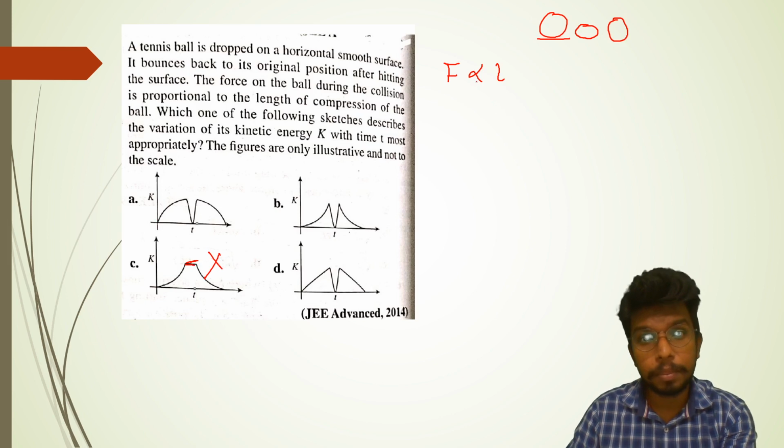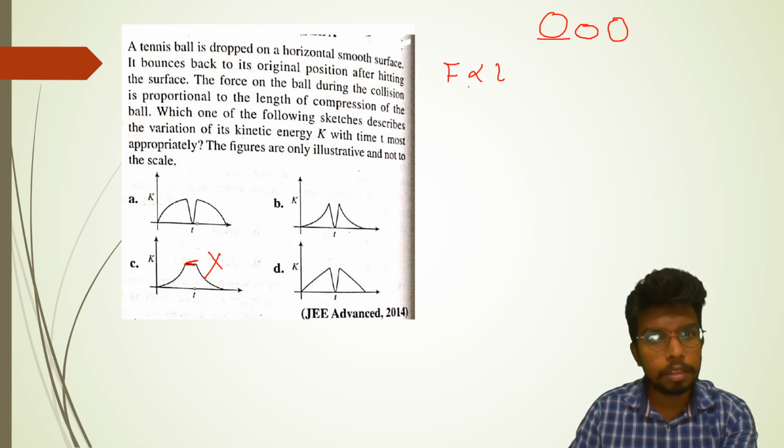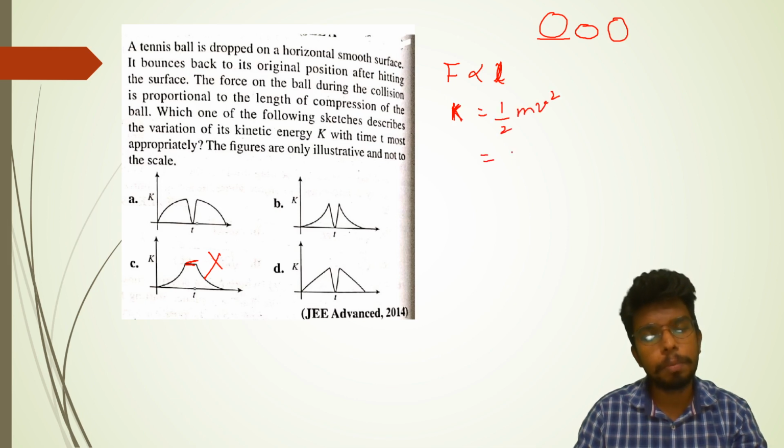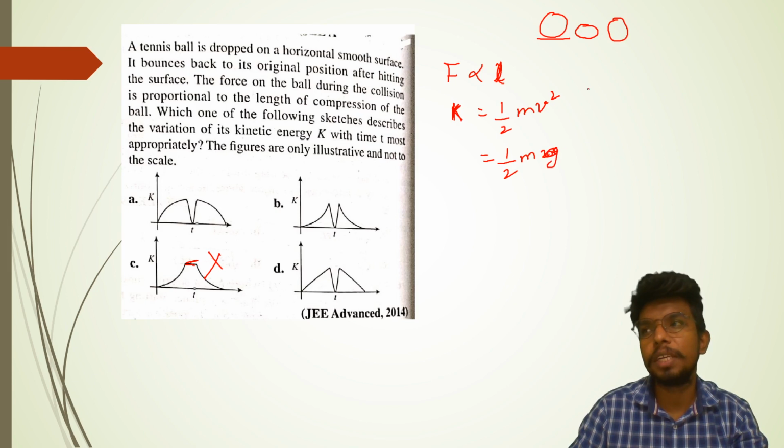Kinetic energy versus time. The force on the ball during the collision is proportional to the length. The kinetic energy is going to be half m v square, and as we have dropped the ball, velocity v is equal to u plus at, so g t.